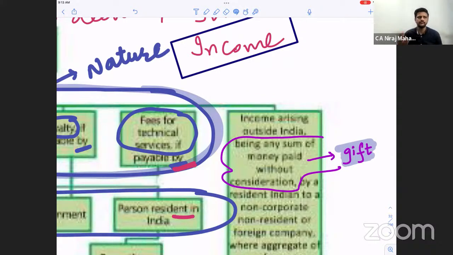Correct? So in a simple case, even in the last lecture I told you, if somebody gives me a loan or I give a loan to somebody, is a loan income, bacho? Tell me. Is a loan an income? What do you think? No, a loan is not an income. But what if I forgive, or you can say forego, that loan? Do you understand? Forego, sacrifice. I give somebody a loan and I am not taking it back. Now, will that not be, bacho? Yes, now you're getting some point. Now your brain is working.